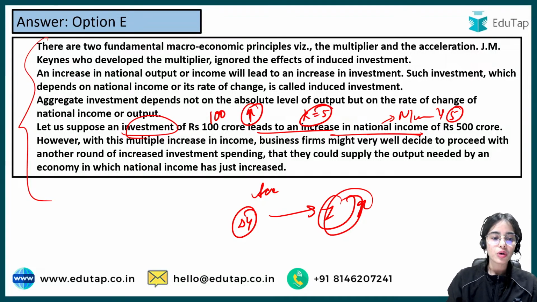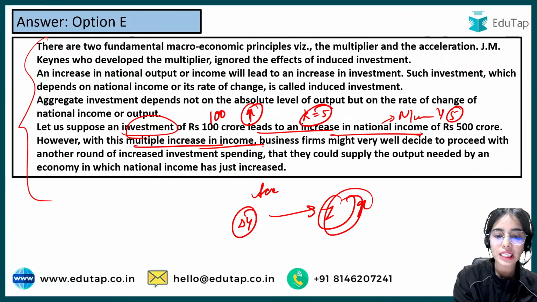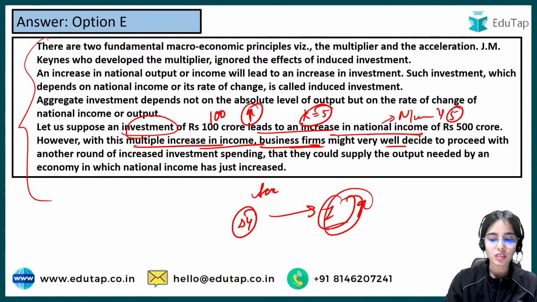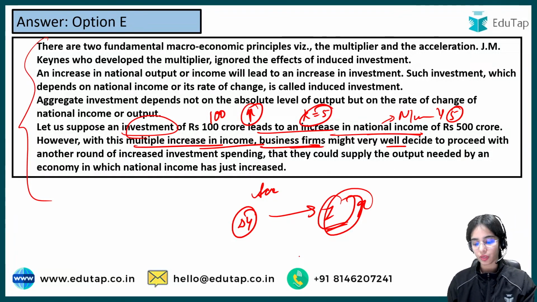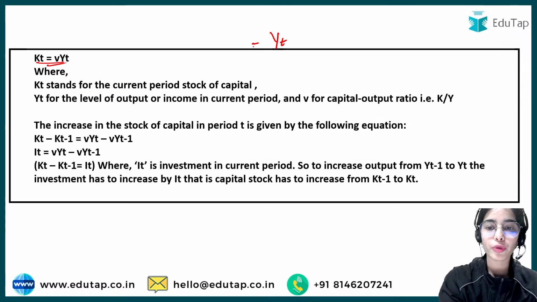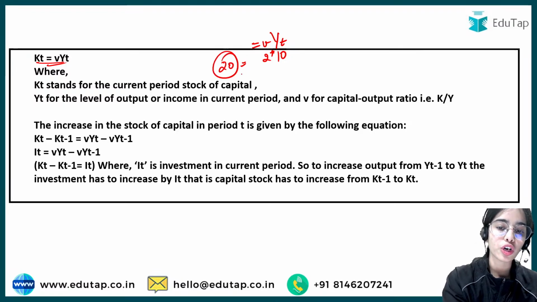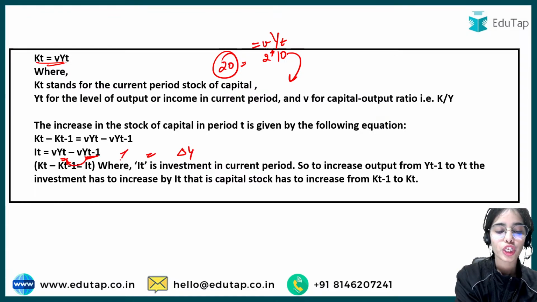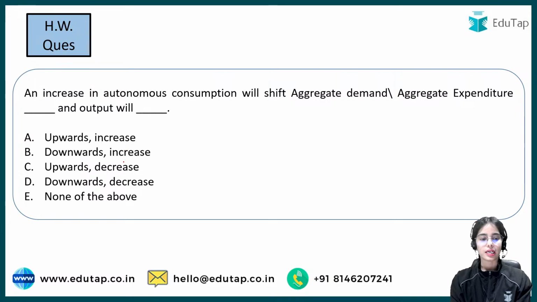However, with this multiple increase in income, the business firms might very well decide to do the investment, to have more of the machinery, tools and equipment. So that is the idea. This is the formula: for the production of output, the capital output ratio being 2, if you are producing 10 output, you will need a capital stock of 20. Now if you want to increase the output from the previous level, you will have to do the investment. So that is the idea.